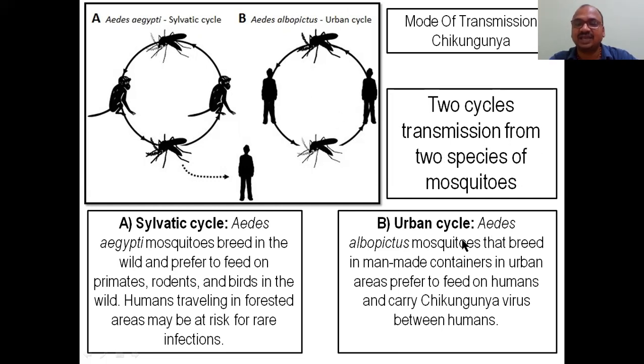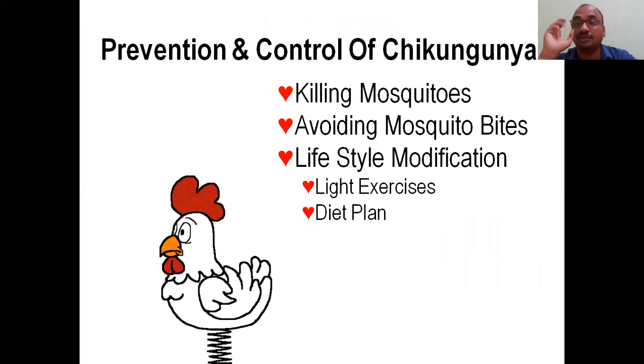This is the urban cycle, with Aedes albopictus. Albopictus mosquitoes breed in man-made containers in various urban areas, prefer to feed on humans, and carry the chikungunya virus between humans. These are the two important cycles, and this was reported by famous universities, not ordinary ones, in foreign university studies.